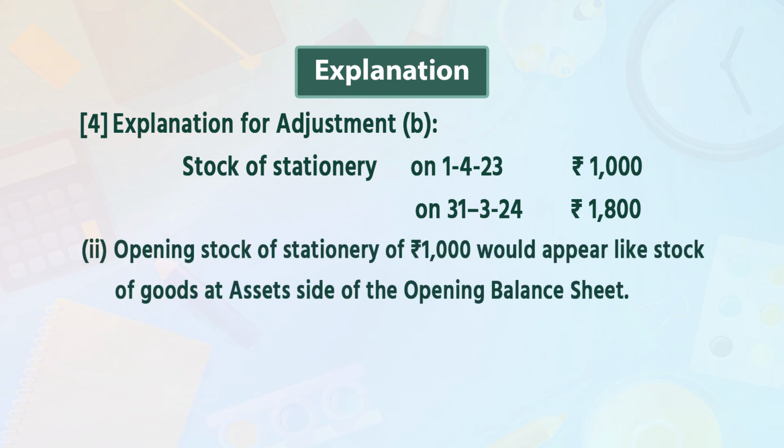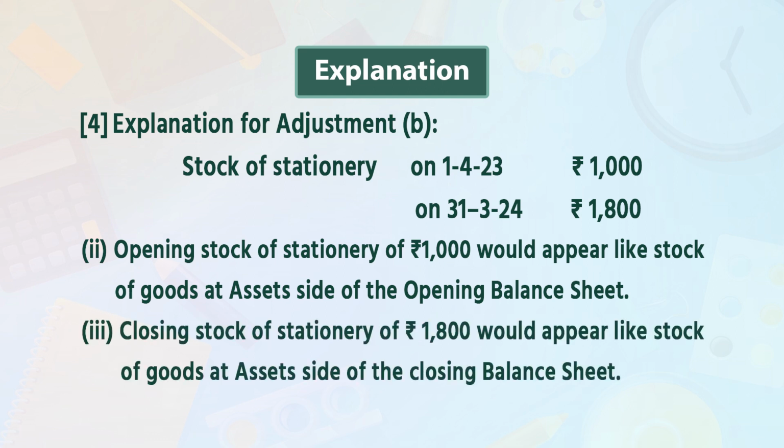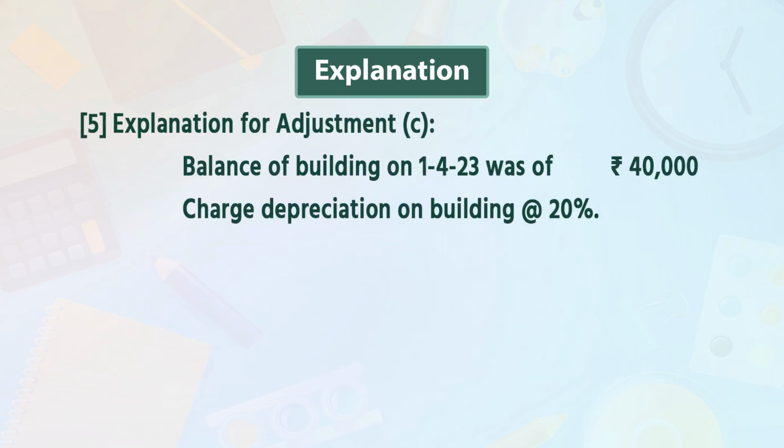Point 2: opening stock of stationery, rupees 1,000, would appear as stock of goods on the asset side of the opening balance sheet. Point 3: closing stock of stationery of rupees 1,800 would appear as stock of goods on the asset side of the closing balance sheet. Point 5: explanation for adjustment C.